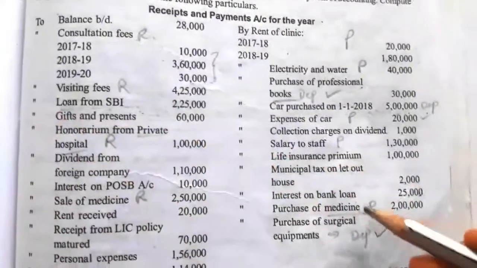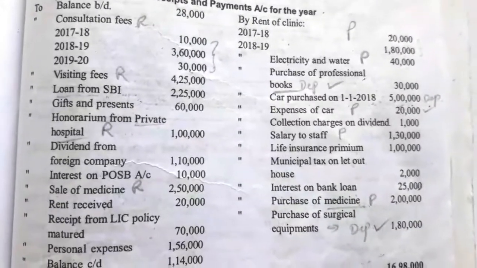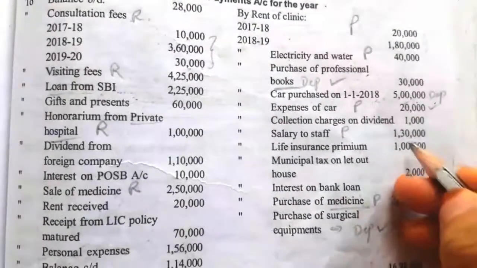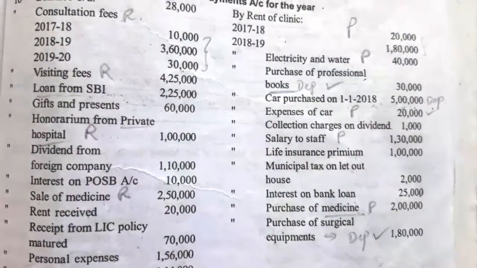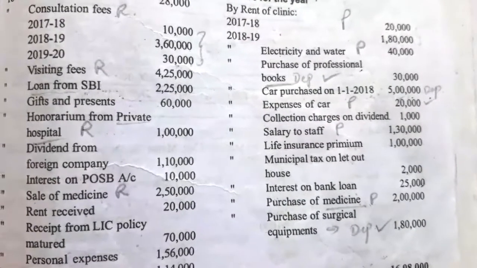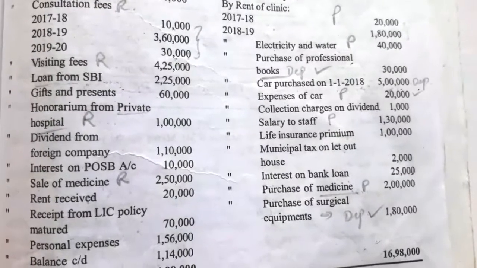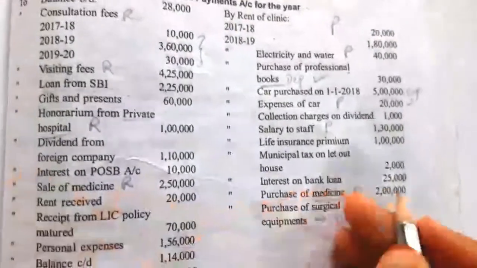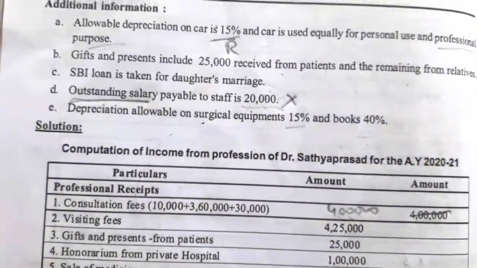Here they have given a cash book. So in the cash book, whatever information is given on the payment side is nothing but the amount they have already paid. So we are assuming that in this 1,30,000 the outstanding is not recorded. The salary paid by that doctor to the staff is recorded on the payment side of the cash book, so outstanding is not included in this value. Outstanding is not taken into consideration. If it is included, then we have to deduct.